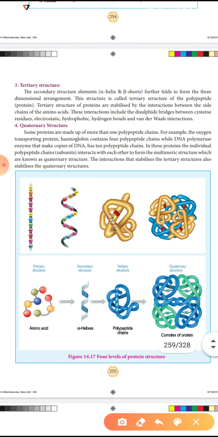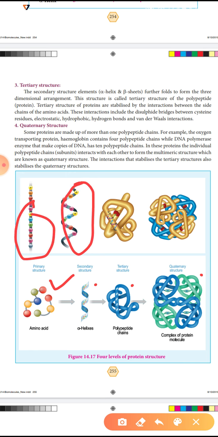See the diagram. Primary structure, secondary structure helix, tertiary structure polypeptide chains, then quaternary structure. Quaternary structure is a complex of protein molecules. In this diagram, see how they are arranging the amino acids.